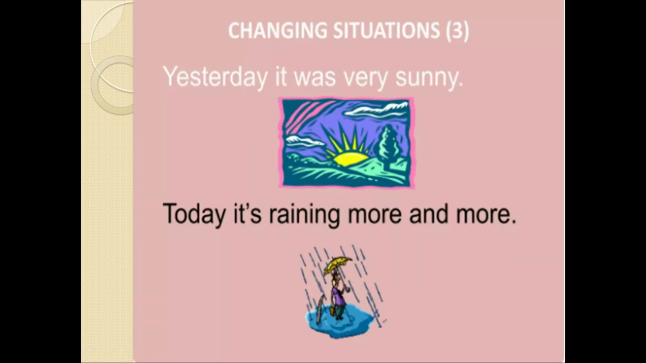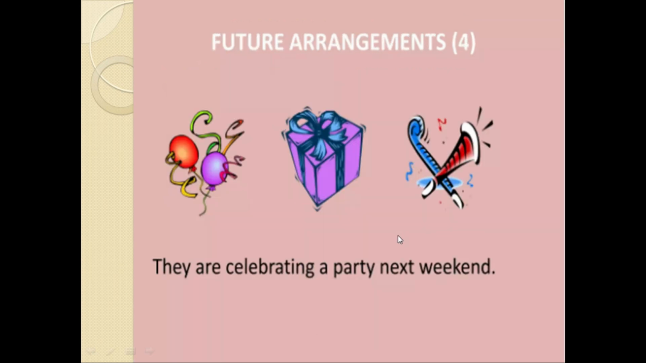For example, for the changing situation, look at the example, yesterday it was very sunny, today it's raining more and more. Okay, yesterday it was sunny, this is the past tense. Now today it is raining more and more, so this is the changing situation, so you are using present continuous tense. For future arrangements, you can say they are celebrating a party next weekend. See, the party has not started yet, it is planned that in future we are going to have this party, so we are using present continuous tense.